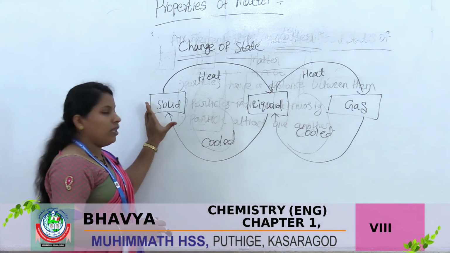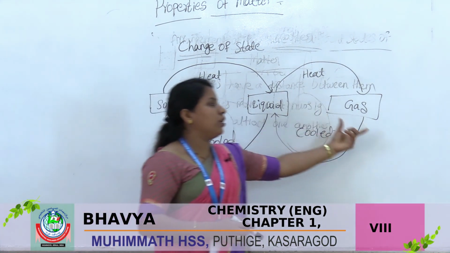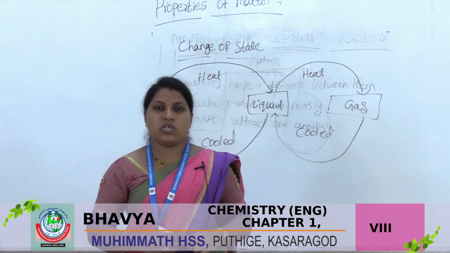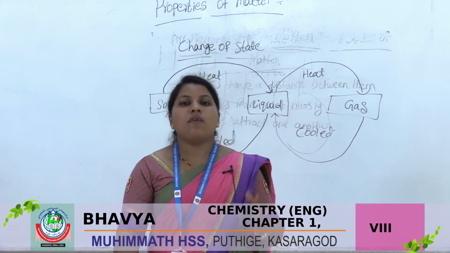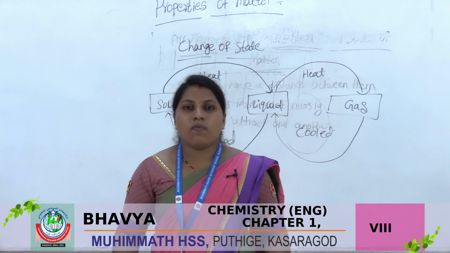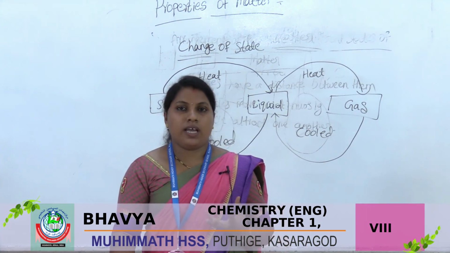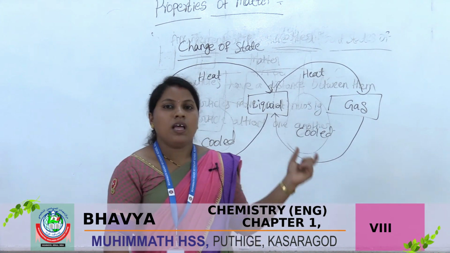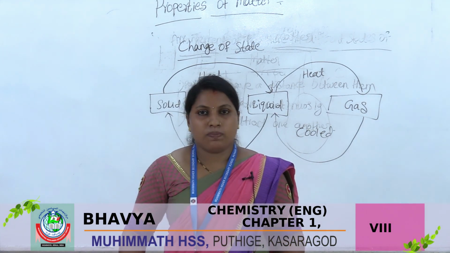If it is in solid state and you give heat, it directly converts into gaseous state. So this process is called sublimation. Examples of sublimation are naphthalene and iodine. When you heat naphthalene, it directly converts into gaseous state. It does not become a liquid state. So this process is called sublimation.